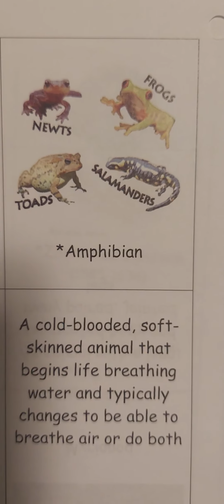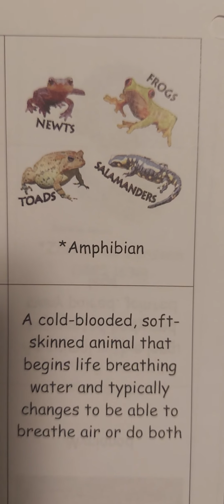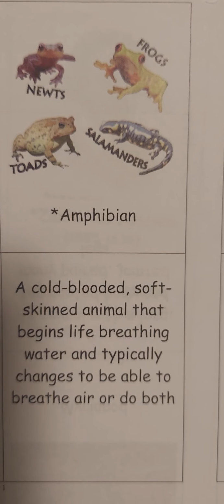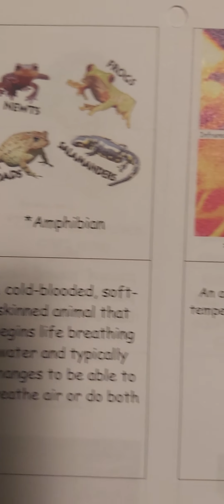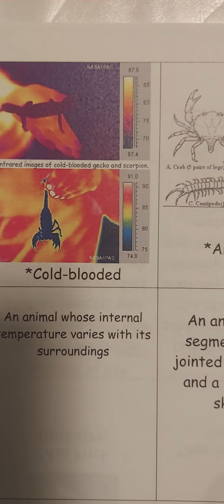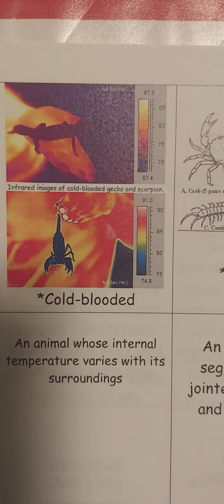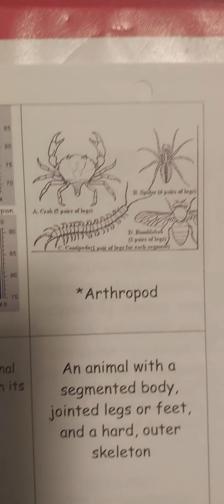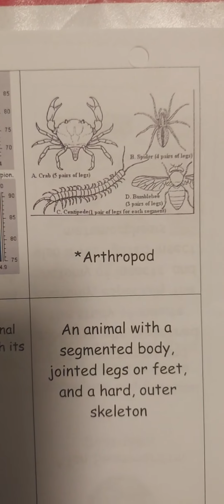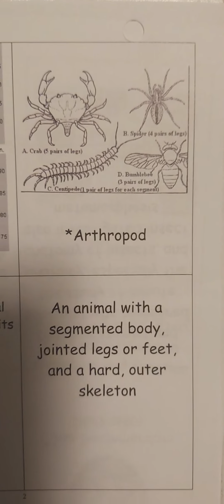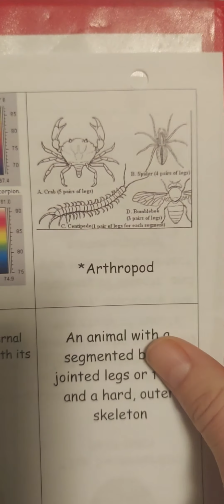Amphibian, cold-blooded, soft-skinned animal that begins life breathing water and typically changes to be able to breathe air or do both. Cold-blooded, an animal whose internal temperature varies on its surroundings. Arthropod, an animal with a segmented body, jointed legs or feet, and a hard outer skeleton, an exoskeleton.